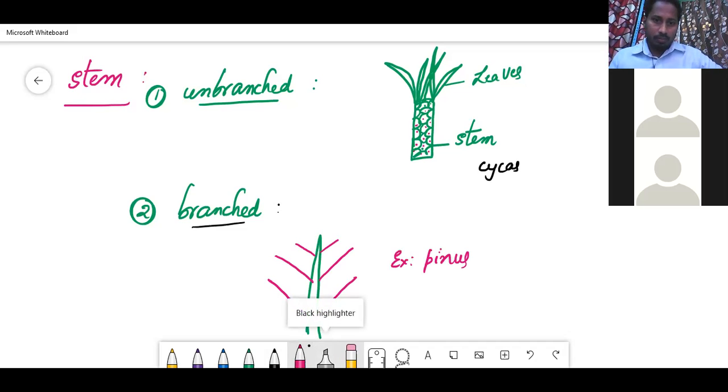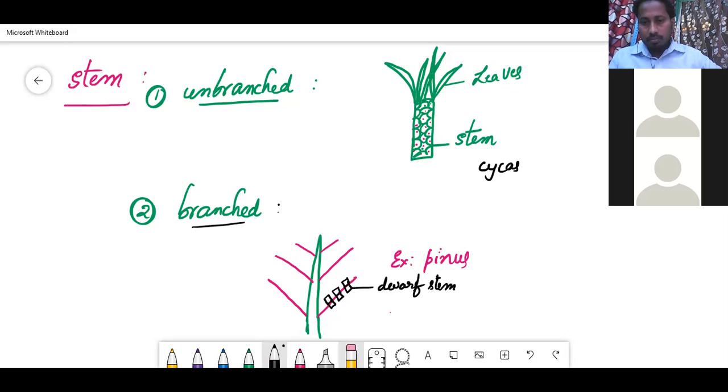Stem is of two types. Sometimes on the lower branches there are small dwarf stems also present. This is called a dwarf stem. Regarding stem, it is unbranched in Cycas, whereas in Pinus, it is branched.